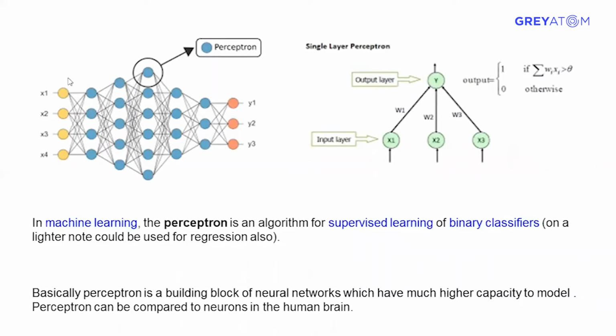As I originally stated, the orange ones are input layer and output layer, and these all are hidden layers. Each node is a perceptron. So the more the number of hidden neurons, the more complex the network is, and the more complex the network is, the higher the performance of the model is. Not necessarily true always, but mostly.